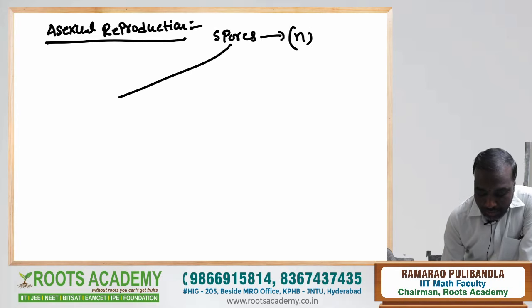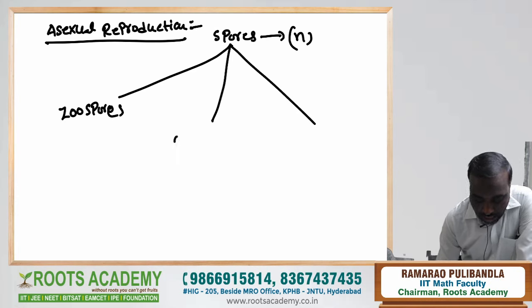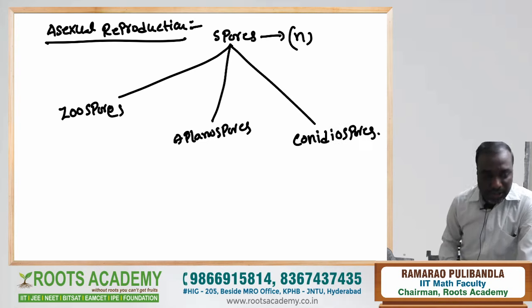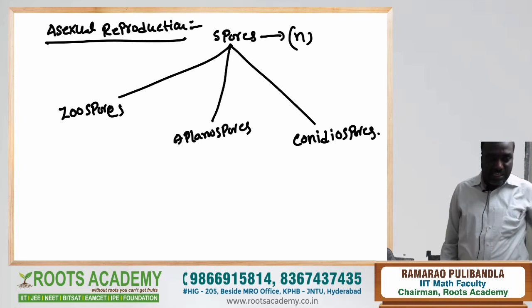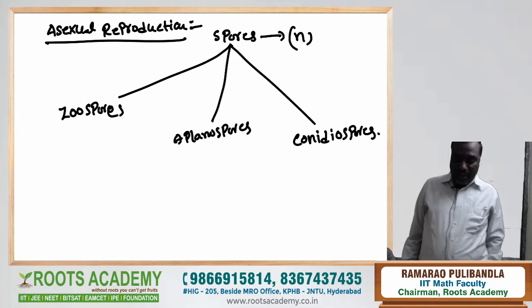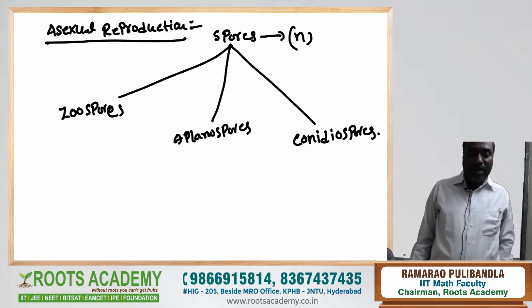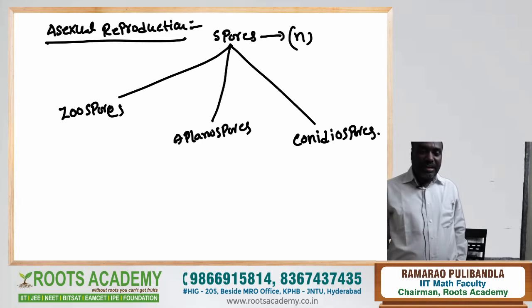Here, different types of spores are there. Motile spores are called zoospores. Non-motile spores are called aplanospores. And another type of spores are conidiospores. Asexual reproduction is carried out by different types of spores, and generally the ploidy of spores is haploid. These different types of spores are produced by different fungi belonging to different classes.